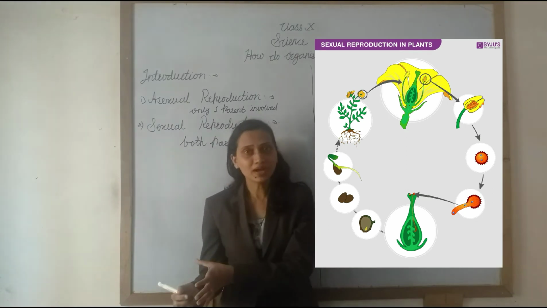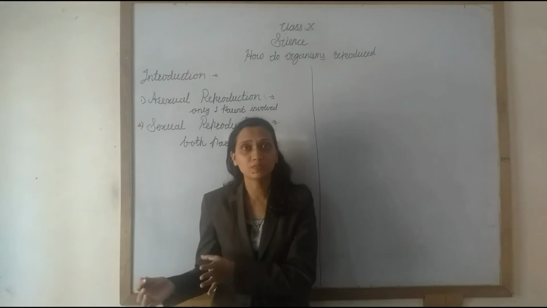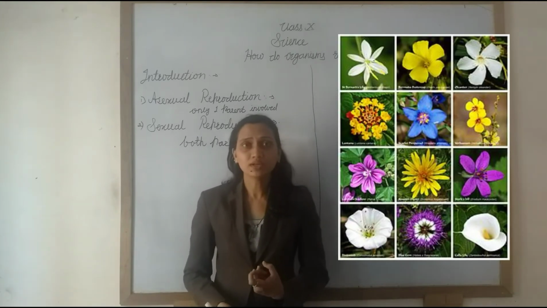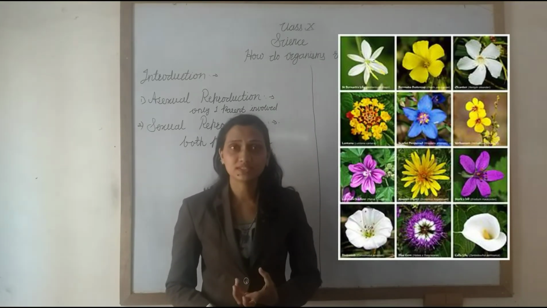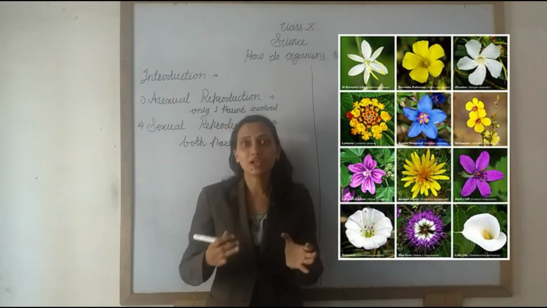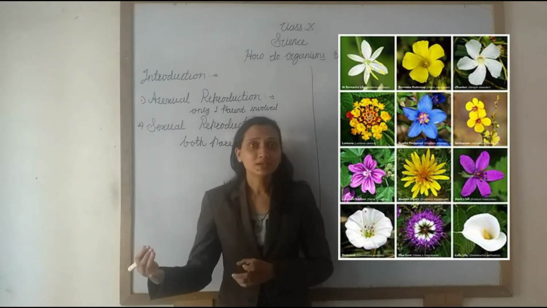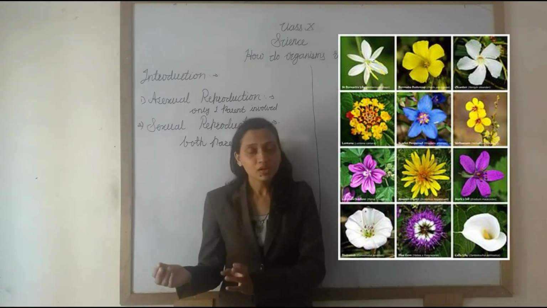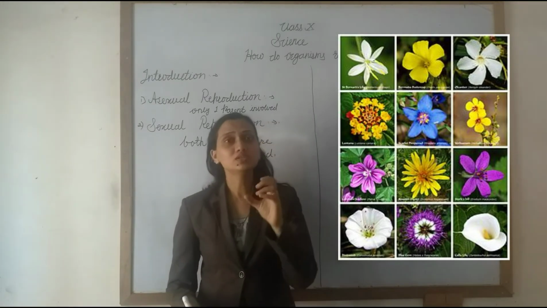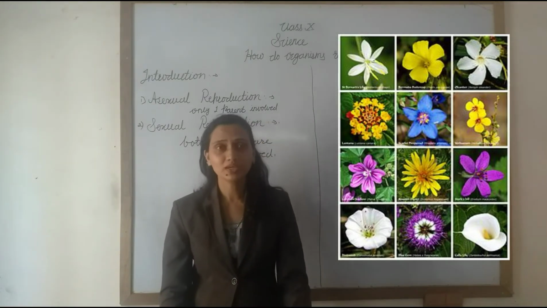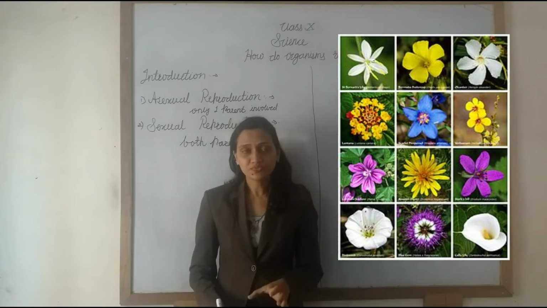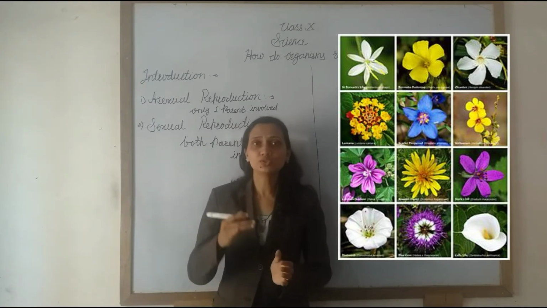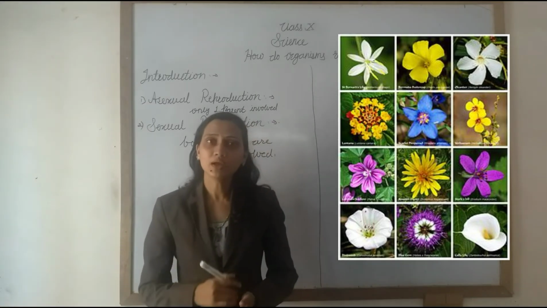But some plants are angiosperms. Angiosperms are plants which bear seeds, which means they bear flowers. Flowering plants are also called angiosperms. First we'll learn about sexual reproduction in the flowering plant.